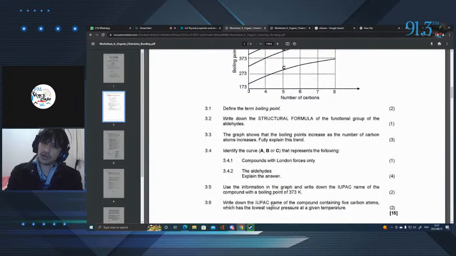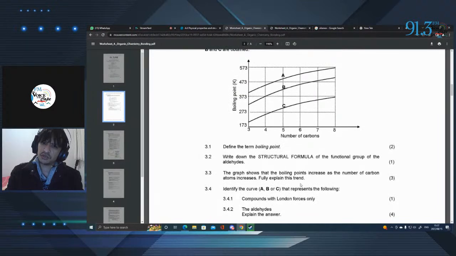Wait, London forces only, C boiling point. This is a bit odd. It should be A because the boiling point is high. Why are they saying C? Compounds with London forces only. Oh, my apologies, I made a mistake. Sorry, I got confused between dipole and London. So these London forces are van der Waals forces. They're weak bonds. So just C is the correct answer.